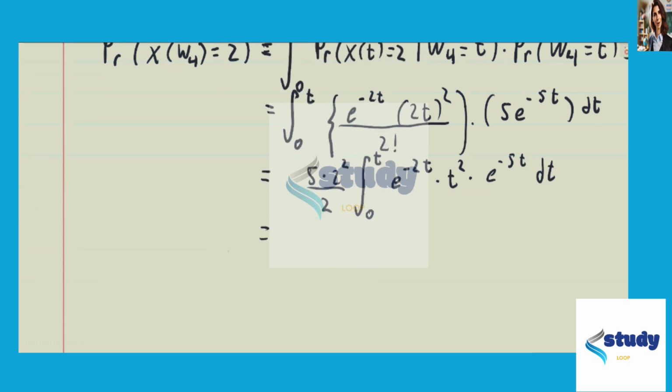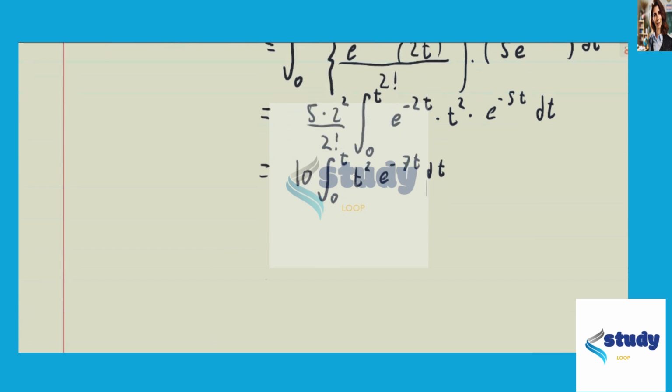So this would become 5 times 2 squared over 2 factorial. 2 factorial is just 2, so it becomes just 5 times 2, which of course we can write as 10 out front. So we have that this is going to be 10 times the integral from 0 to t of t squared e to the power of negative 7t dt.